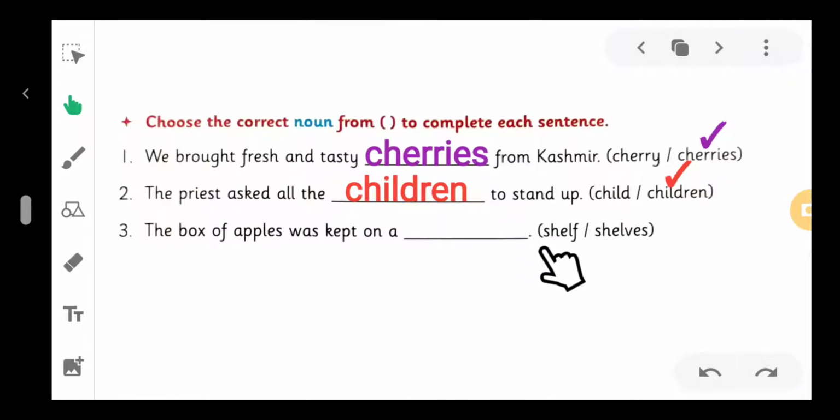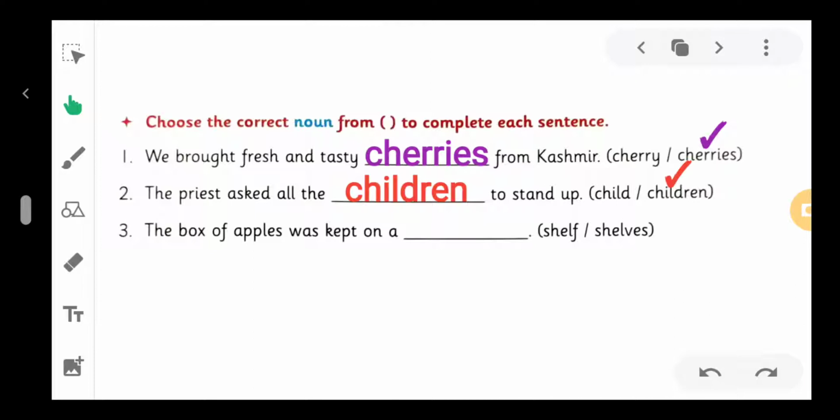a blank. Shelf and shelves, singular and plural nouns are given here. Shelf is a singular noun and shelves is a plural noun. Which noun do we use? Yes, singular, shelf. Why do we use shelf?